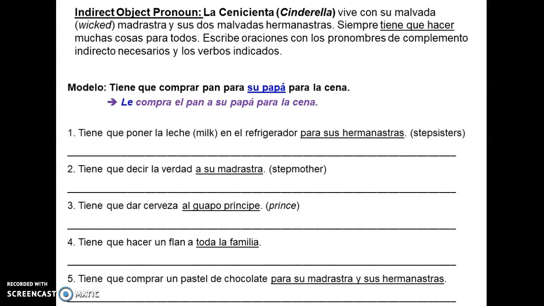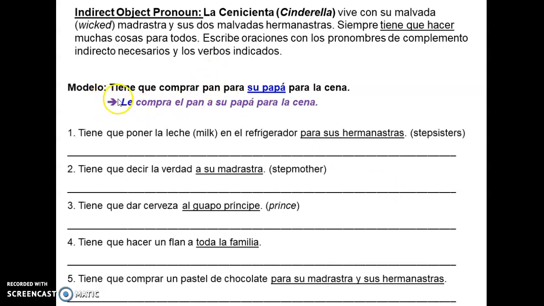We know the story that Cenicienta lives with her stepmother and two evil stepsisters. But she always has to do so many things for everyone. And so we're going to use these indirect object pronouns, using the things that normally Cinderella will have to do in her house.